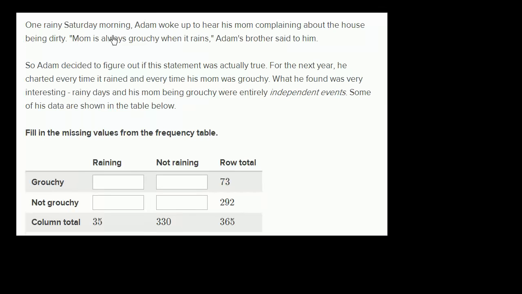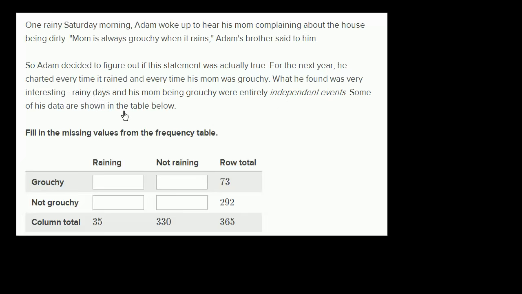One rainy Saturday morning, Adam woke up to hear his mom complaining about the house being dirty. "Mom is always grouchy when it rains," Adam's brother said to him. So Adam decided to figure out if the statement was actually true. For the next year, he charted every time it rained and every time his mom was grouchy. What he found was very interesting. Rainy days and his mom being grouchy were entirely independent events.